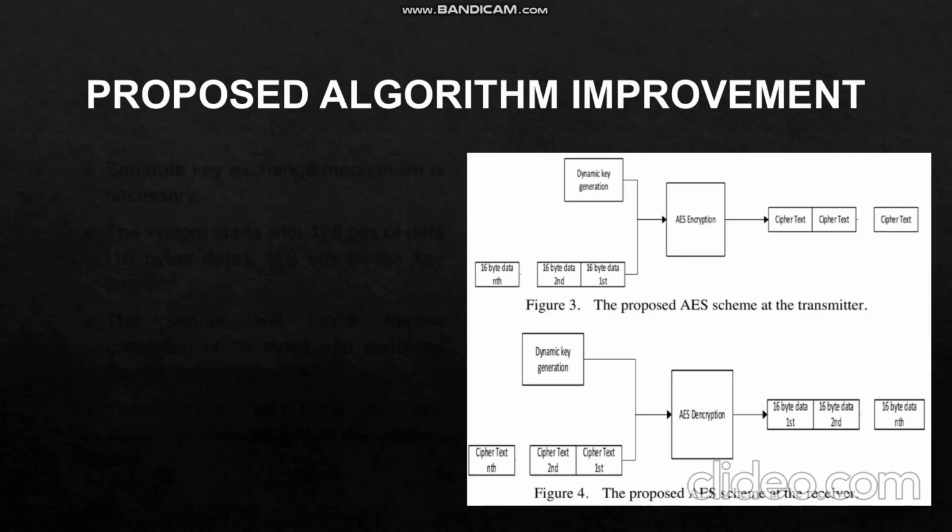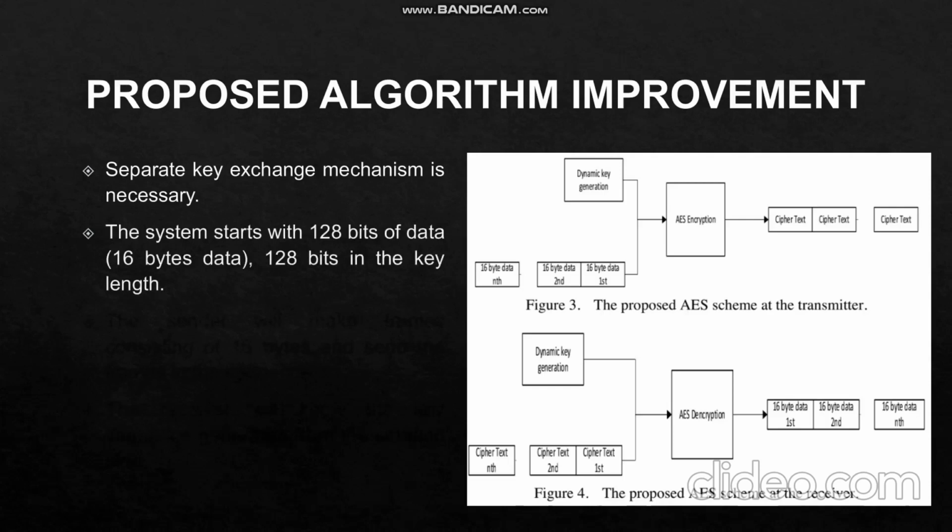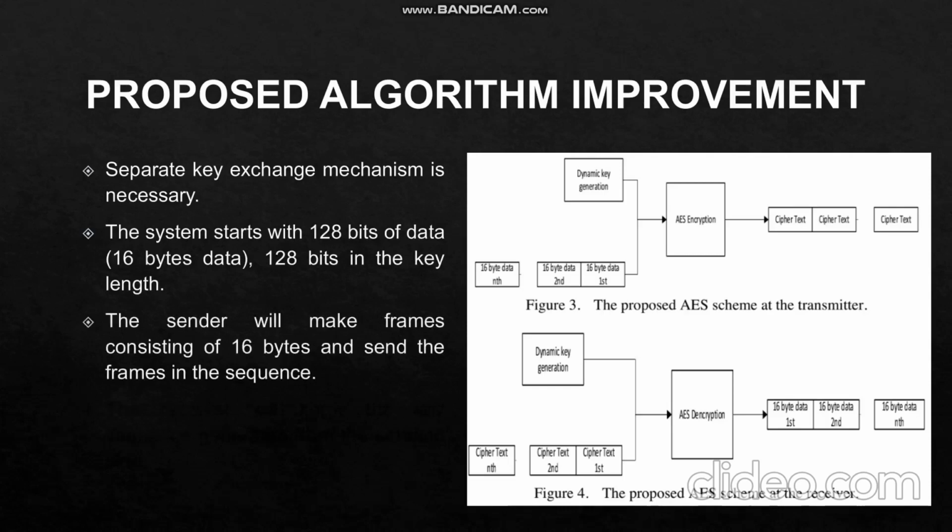This is the proposed algorithm improvement. The key exchange is the common weakness of all symmetric key methods, not just AES. So a separate key exchange mechanism is necessary. Security enhancement for the key is shown in figures 3 and 4. The system starts with 128 bits of data, which is 16 bytes of data. 128 bits is the key length. The sender will make frames consisting of 16 bytes and send the frames in sequence.